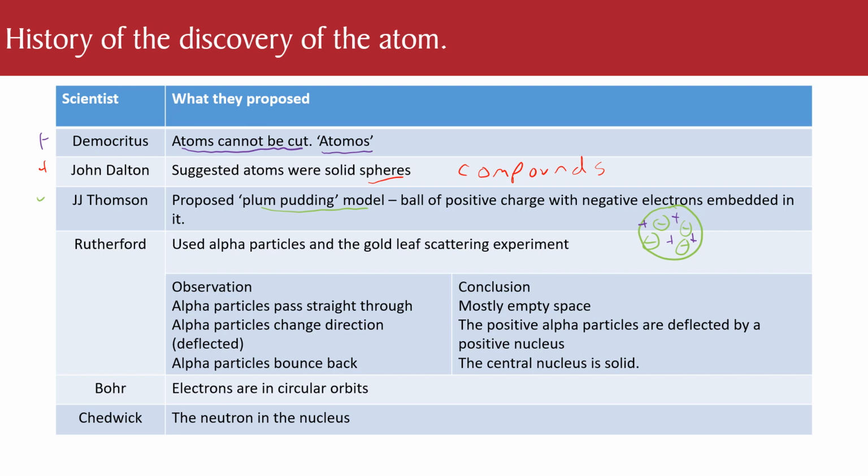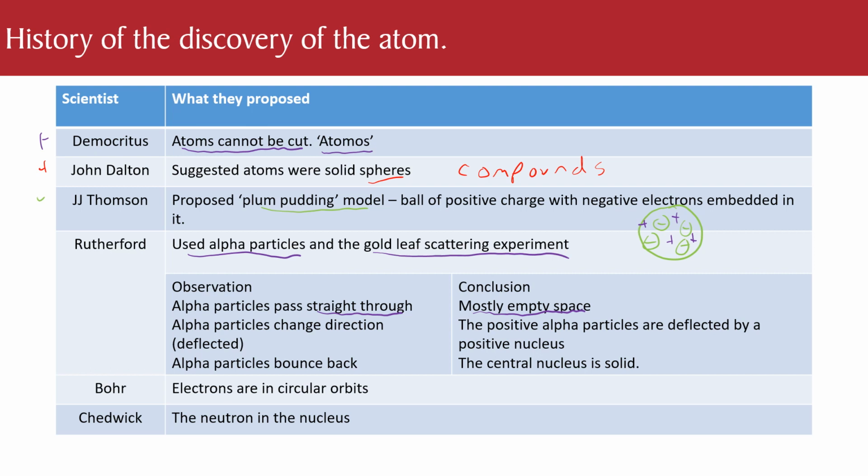Now Rutherford is the main guy. He used alpha particles in something called the gold leaf scattering experiment, and he made 3 observations. The alpha particles passed straight through, which told him it was mostly empty space.